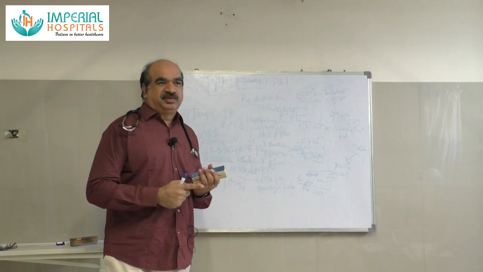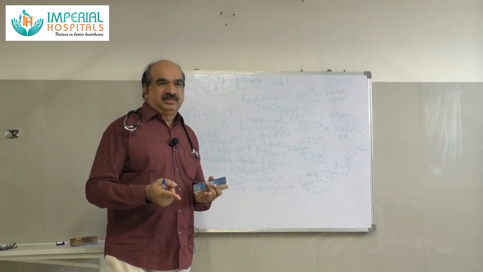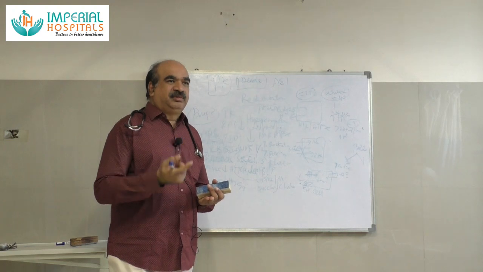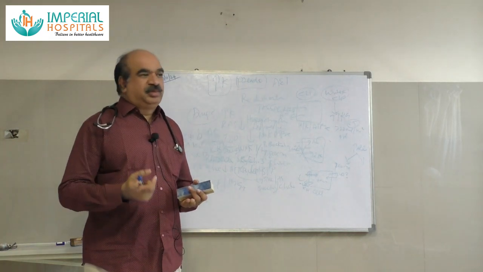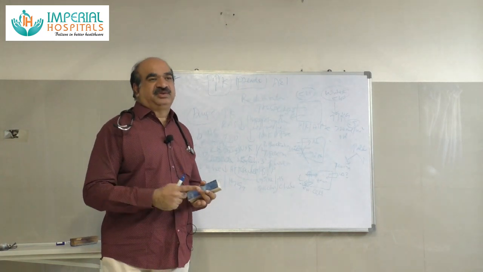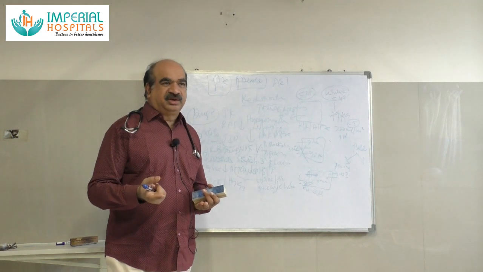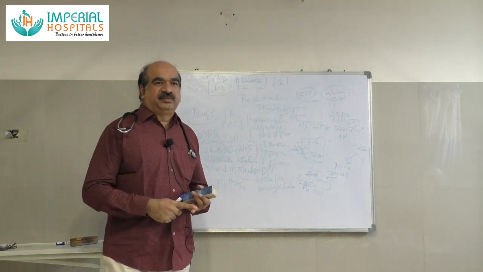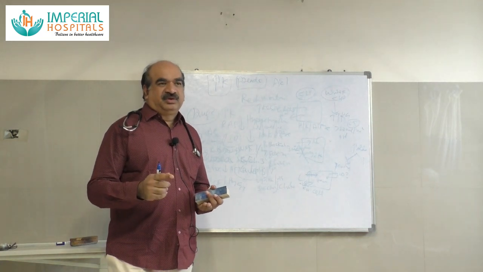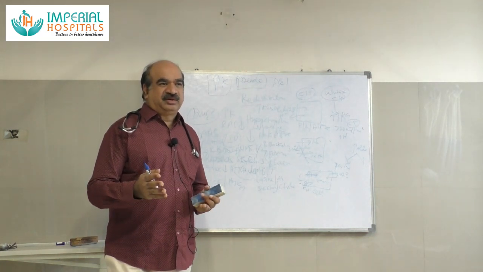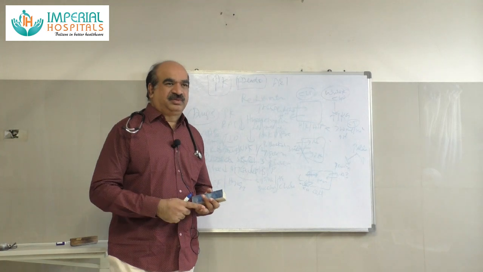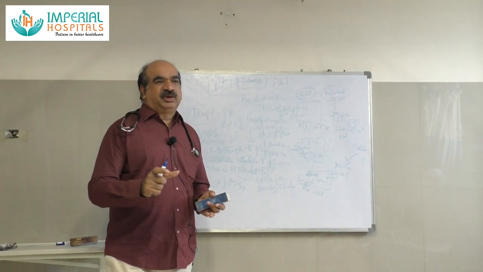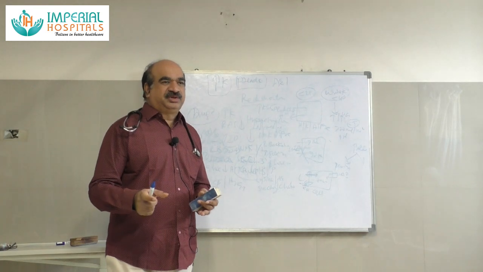So membrane stabilization by IV calcium gluconate, then transcellular shift with insulin and dextrose infusion. The other option is beta agonists; we will give albuterol nebulization. Again, that will cause transcellular shift. Then sodium bicarbonate also, depending on the condition. If pH is less than 7.0, then we can give sodium bicarb. But the disadvantage is that if we give sodium bicarb along with calcium gluconate, calcium bicarbonate complexes will form, so it should not be given along with calcium gluconate. And if we give soda bicarb only for a few hours, it is not very effective.